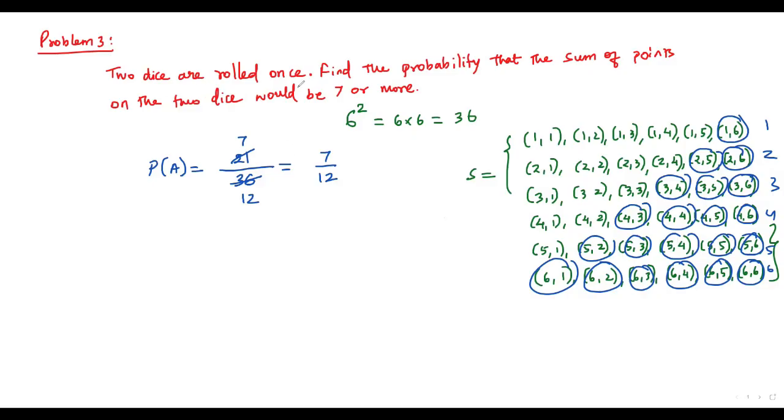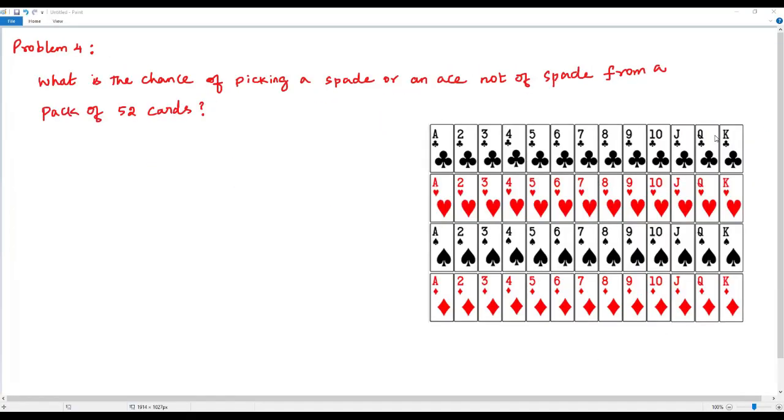When 2 dice are rolled once, the probability that the sum of the points on the 2 dice would be 7 or more is 7 over 12. Here we have the next problem. What is the chance of picking a spade or an ace not of spade from a pack of 52 cards?